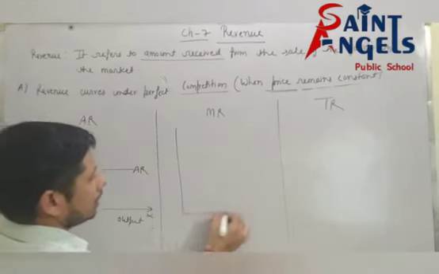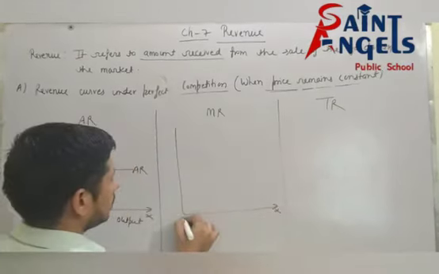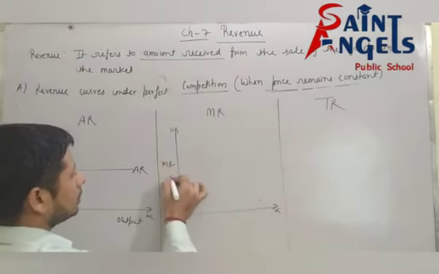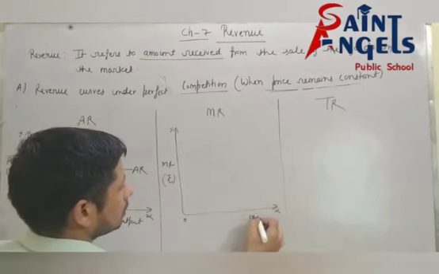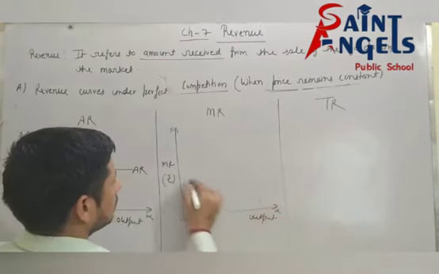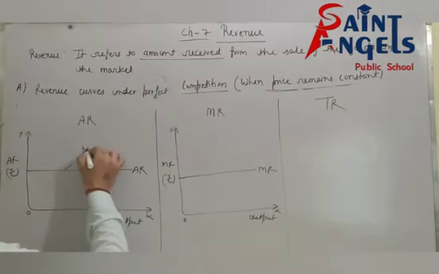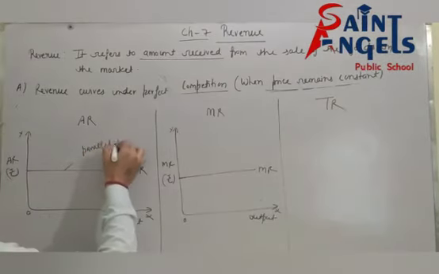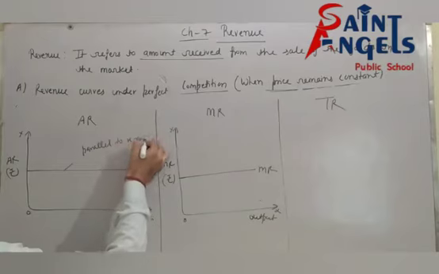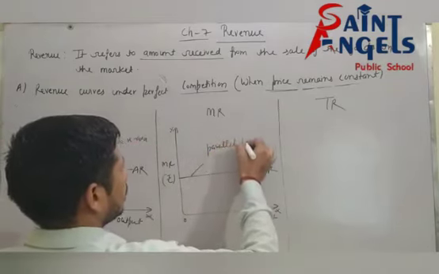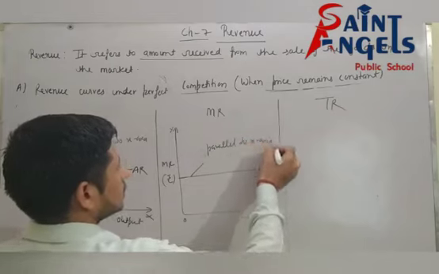And what is the shape of MR under perfect competition when price remains constant? MR is parallel to x-axis.